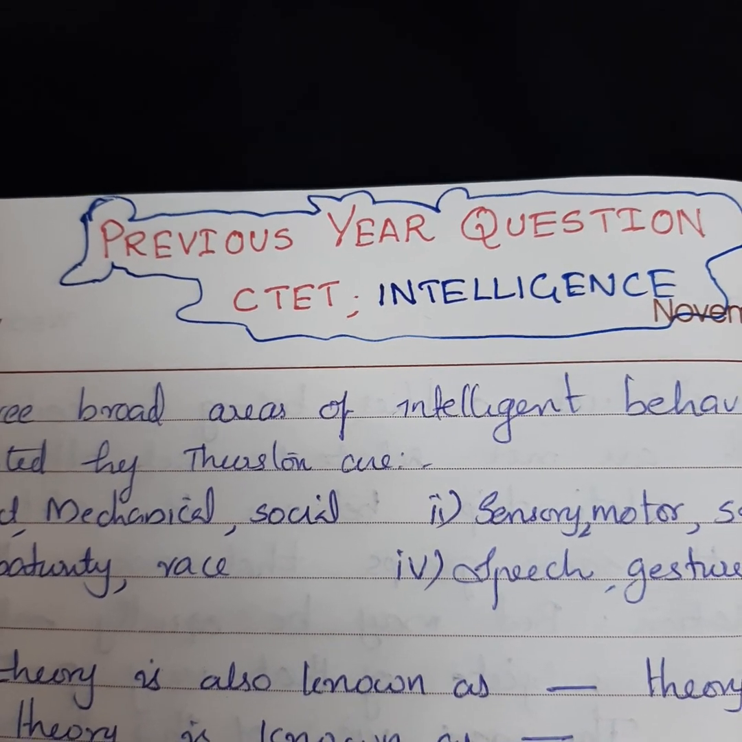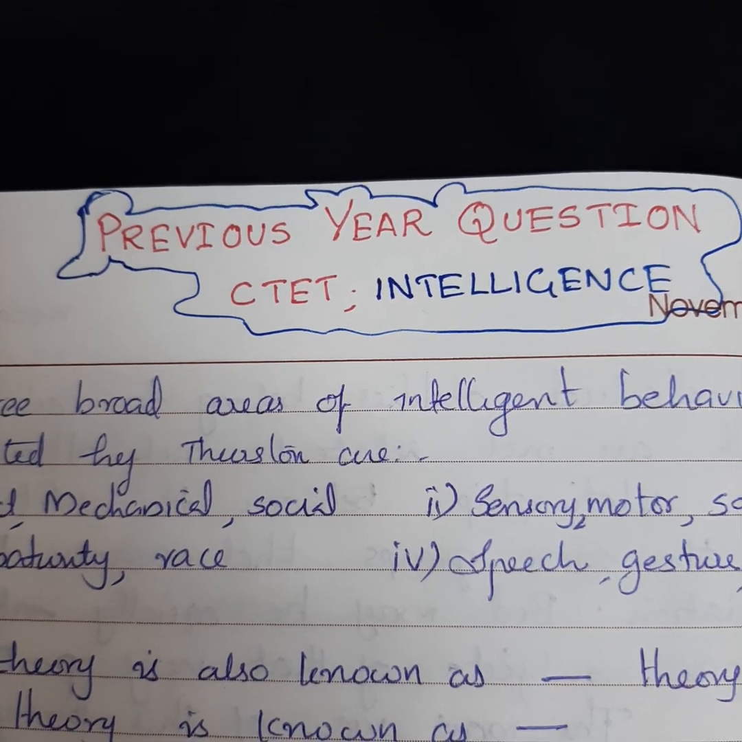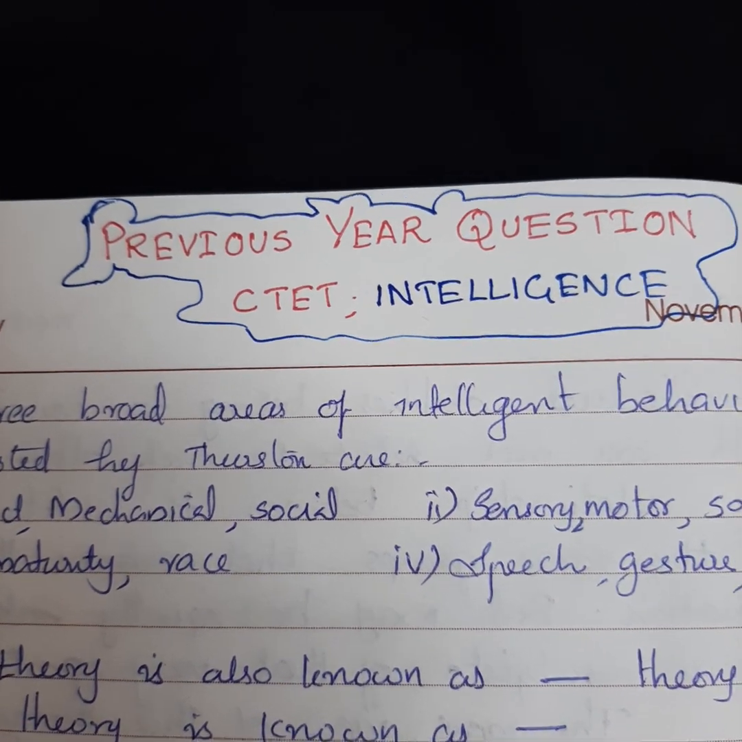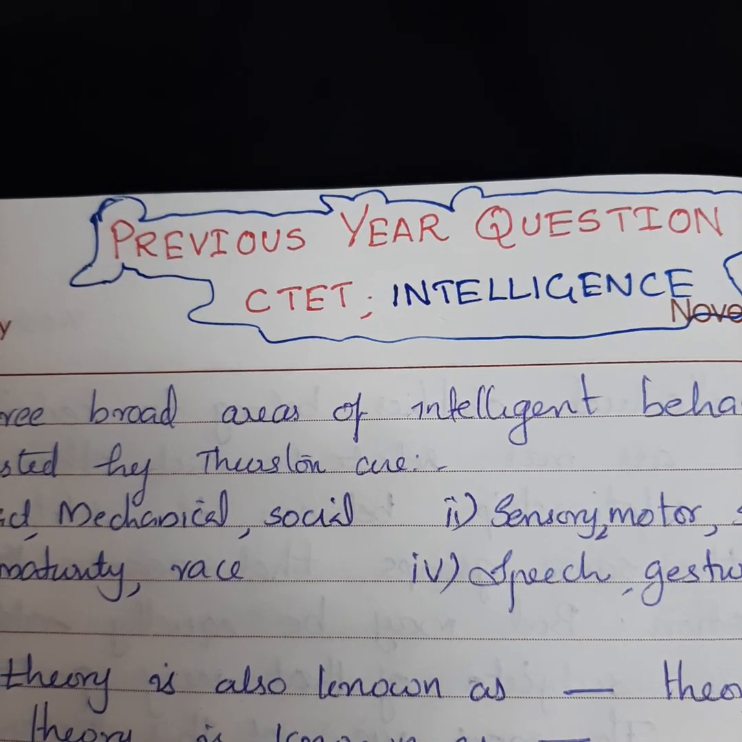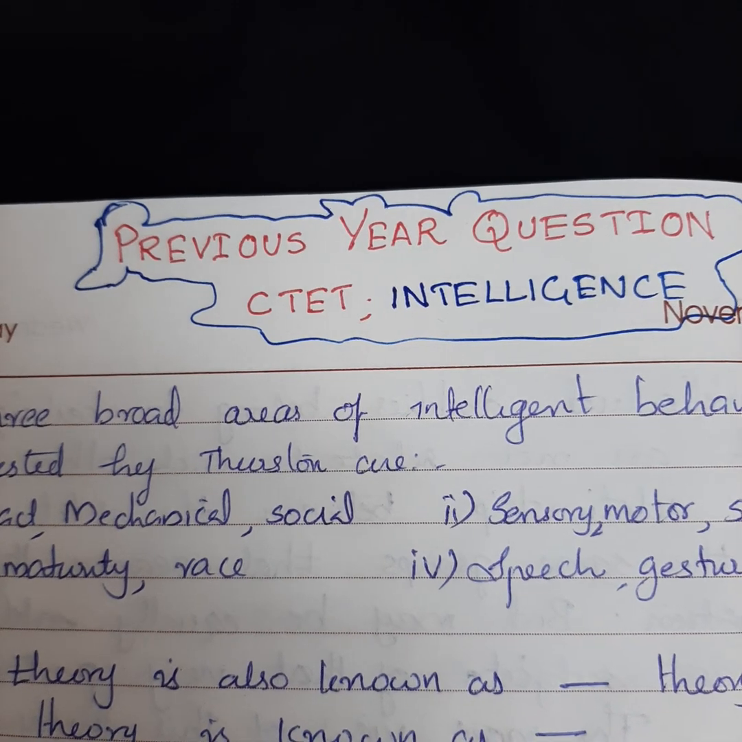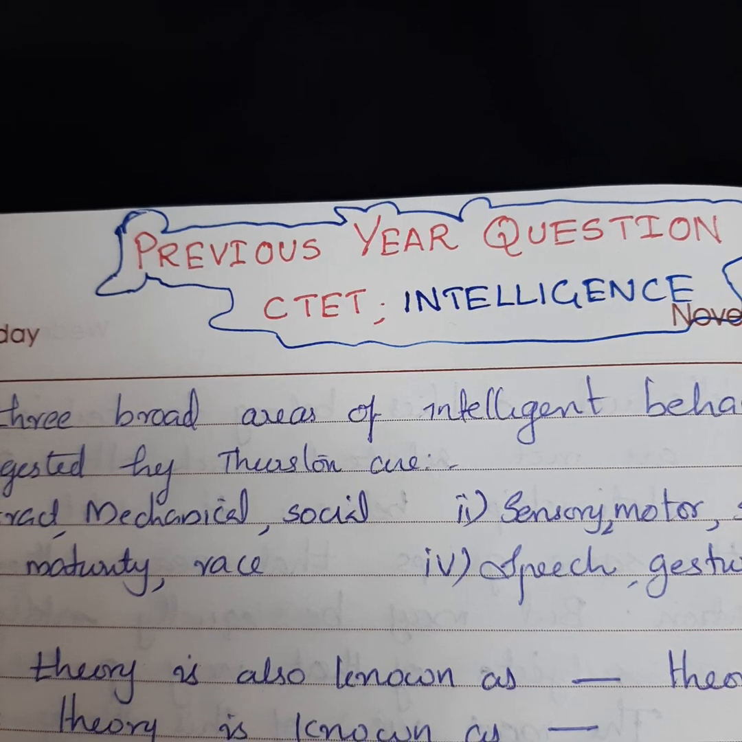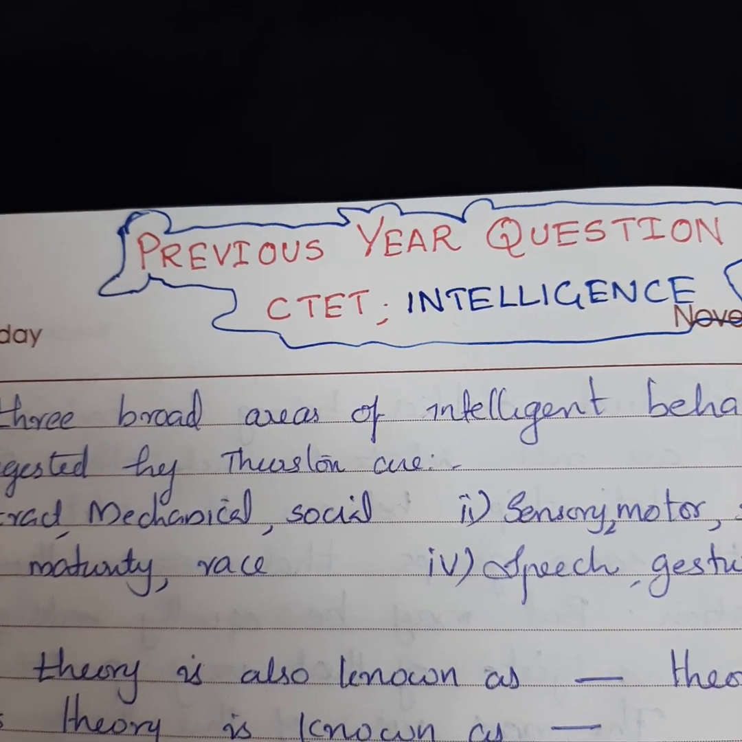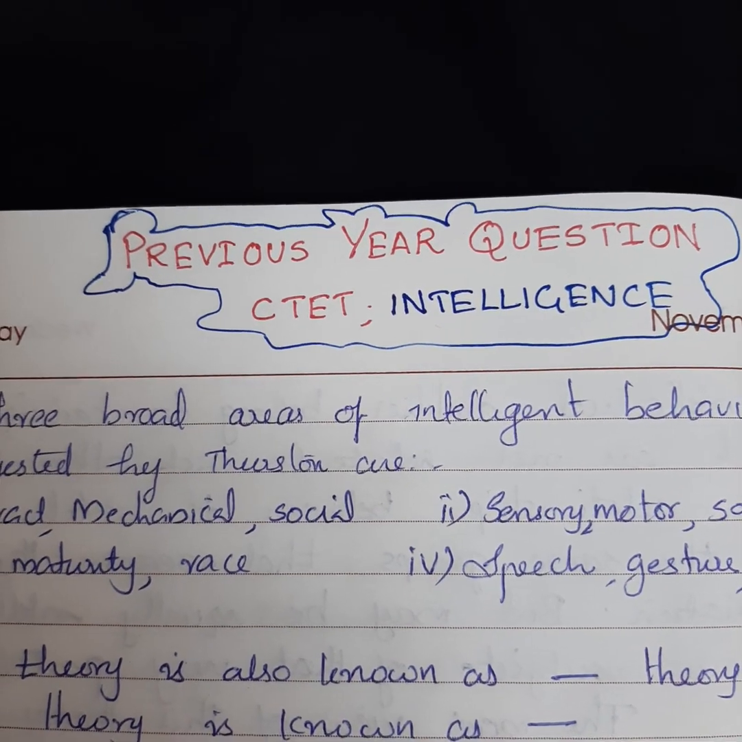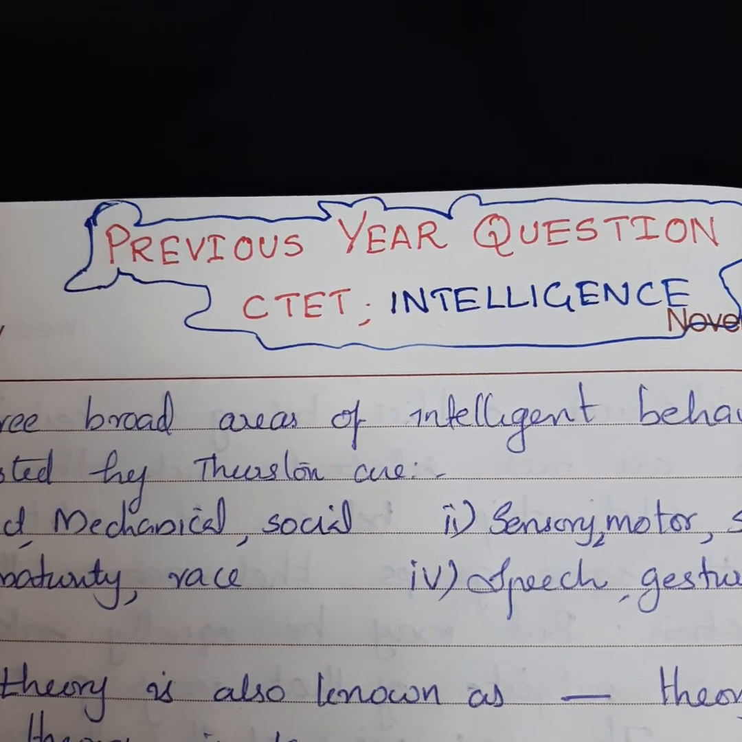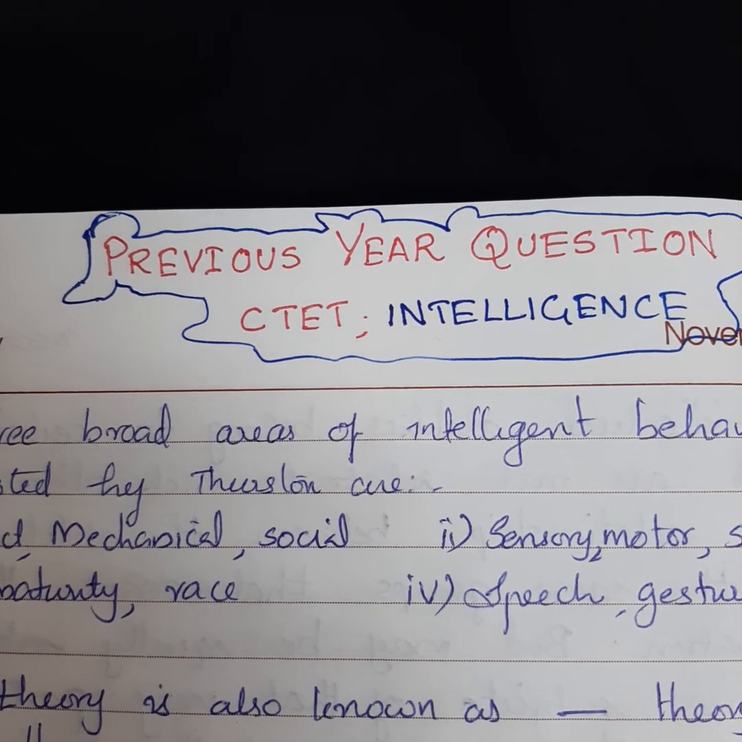From the last few videos, I was talking about different types of theories of intelligence, such as one factor theory given by Alfred Binet. Second one is two factor theory by Charles Spearman. Third theory is multiple intelligence theory by Thorndike. Fourth one is group factor theory by L. Thurston. Fifth one is theory of multiple intelligence by Howard Gardner.